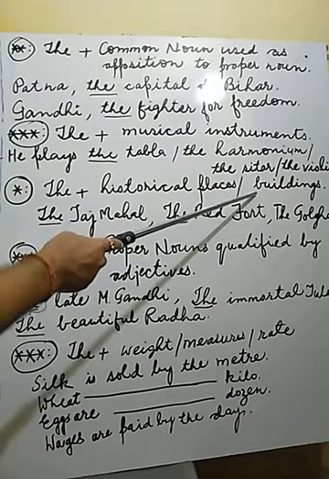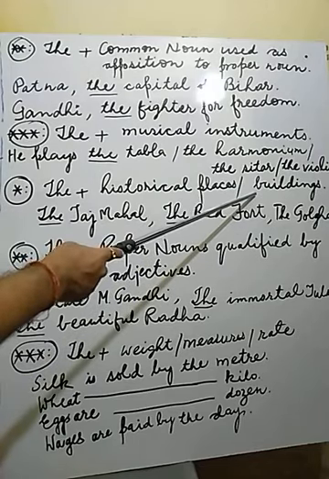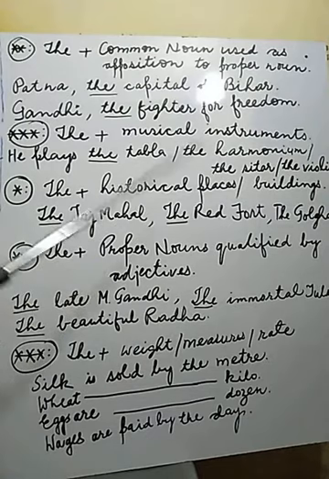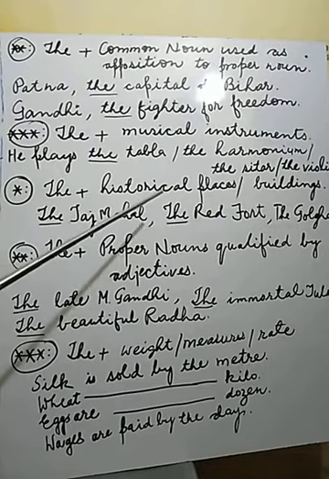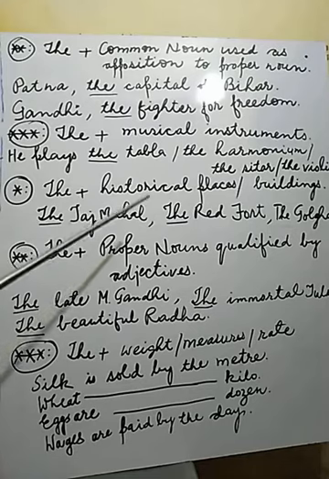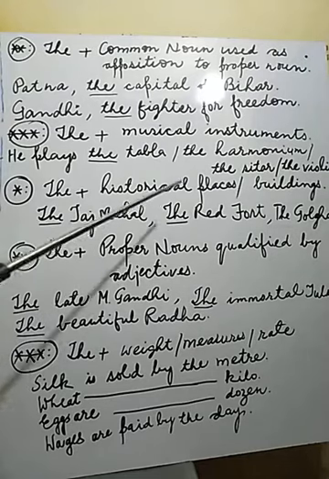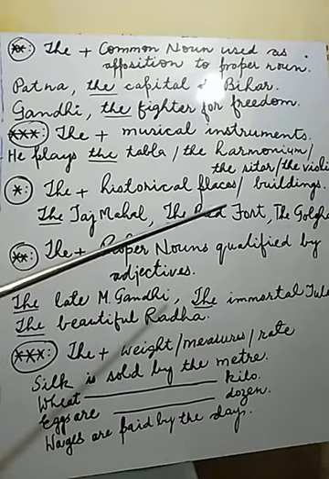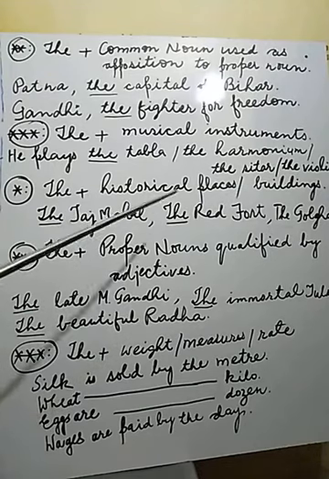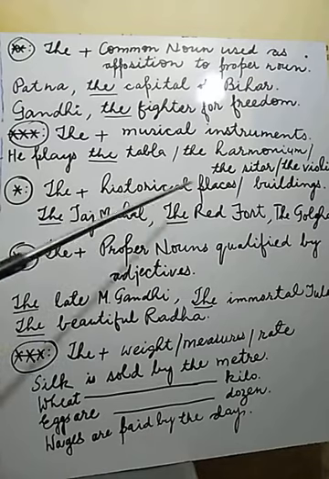So such places and buildings are kept in a separate category, and basically they are protected by our government. Historical places and buildings, all these are our national monuments and national assets, and before these it is compulsory for you to use article "the".